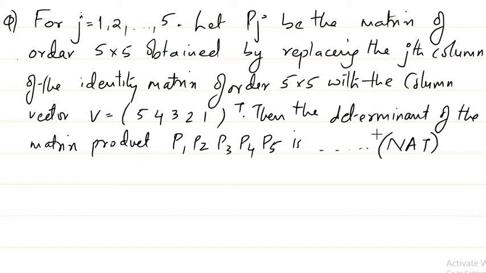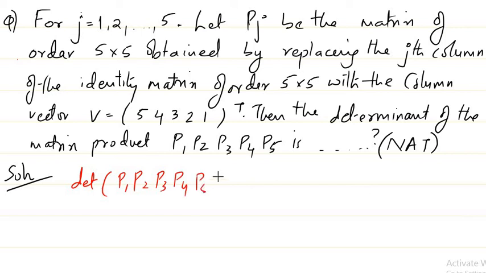That is the question. We'll check what the P1 matrix is first. But before that, in the solution, what is the determinant of P1 P2 P3 P4 P5?